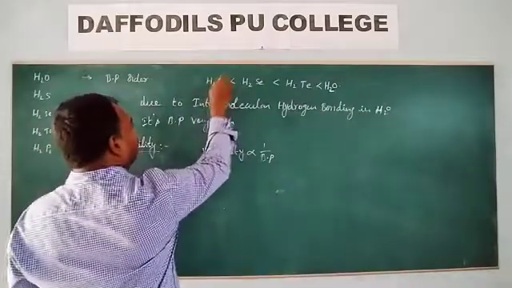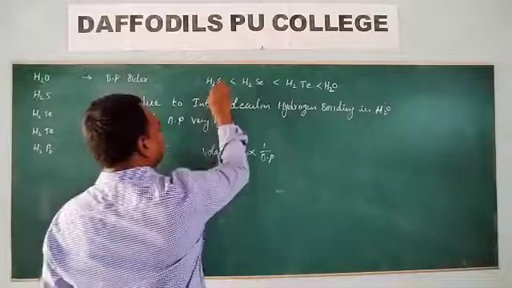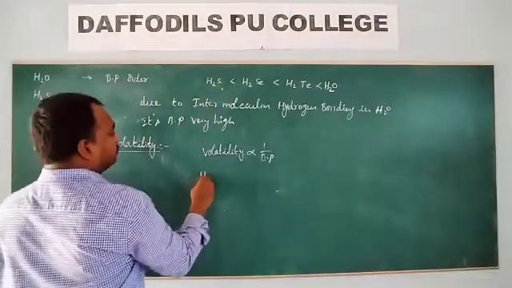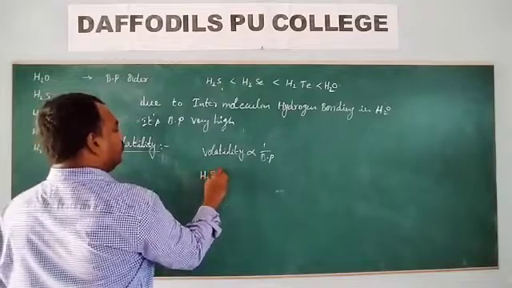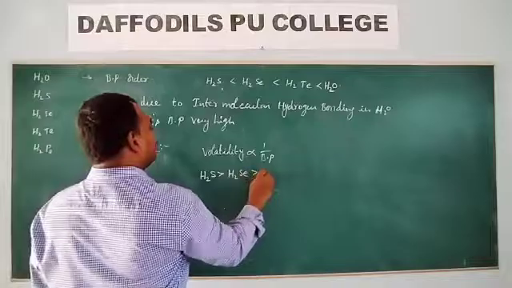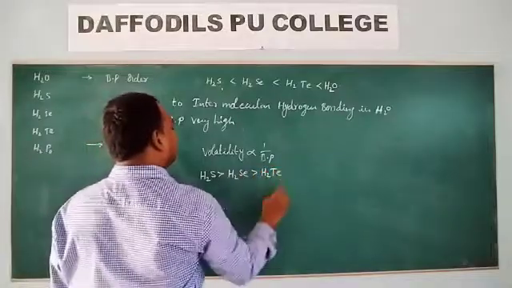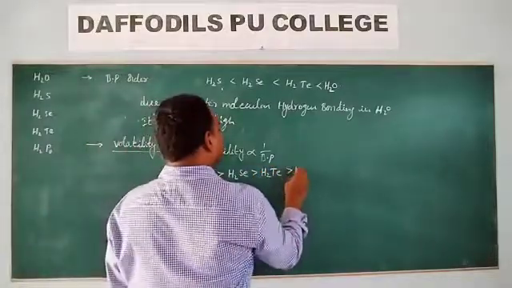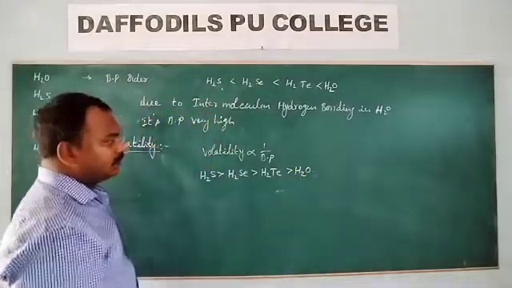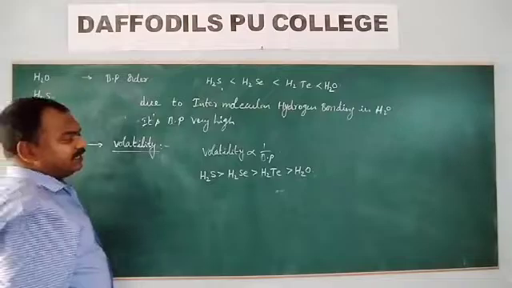So which one has the least boiling point? H2S has the least boiling point, so its volatility is highest. H2S volatility is greater than H2Se, which is greater than H2Te, which is greater than H2O. So this is the volatility order.